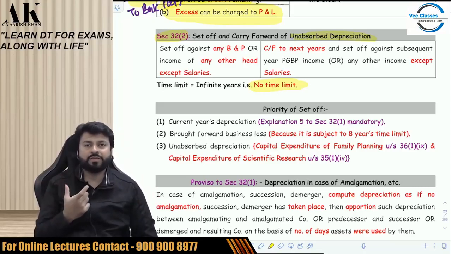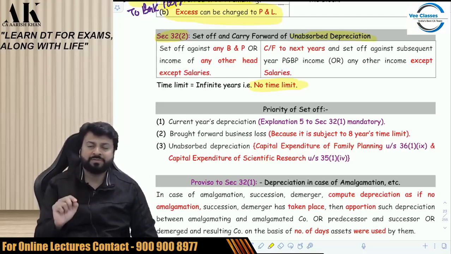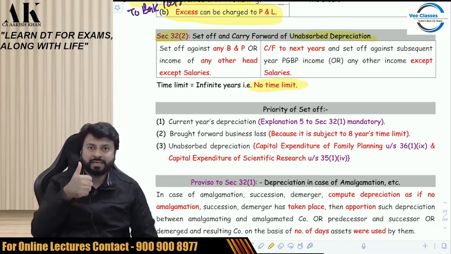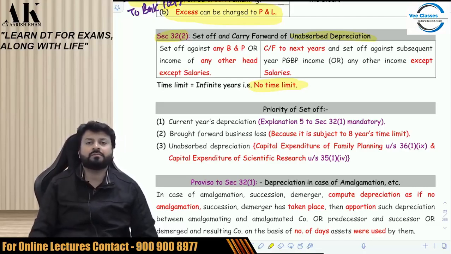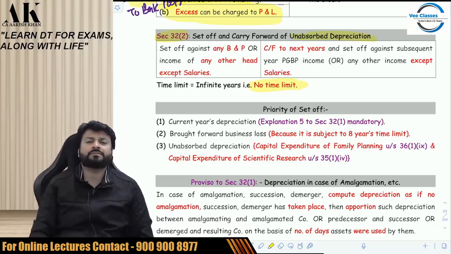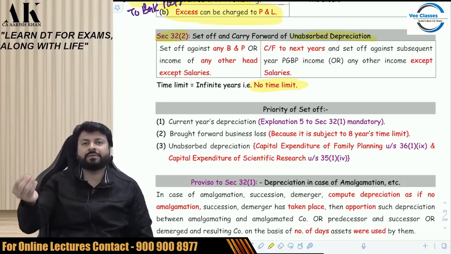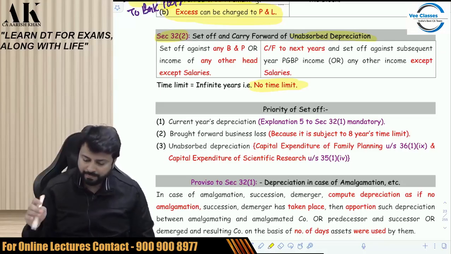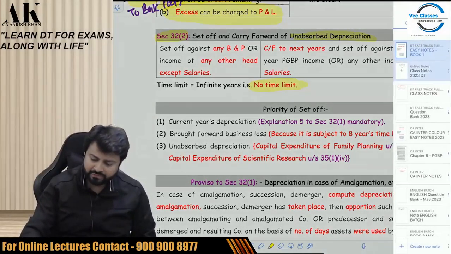So if you have an unabsorbed depreciation, you have to first set off against PGBP because it is related to business. And after that, if amount is left, you can set off against HP, you can set off against capital gains, you can set off against IFOS also, but not against salary. So these are the two biggest advantages of unabsorbed depreciation. First, no time limit. You can carry forward and set off for infinite number of years. Second, you can set off against any income except what? Salary income.